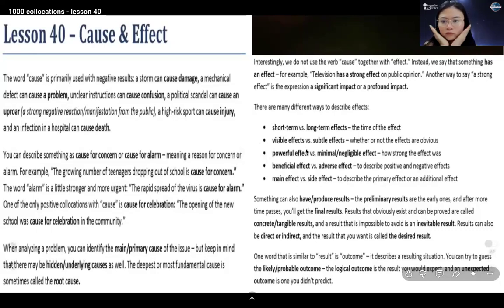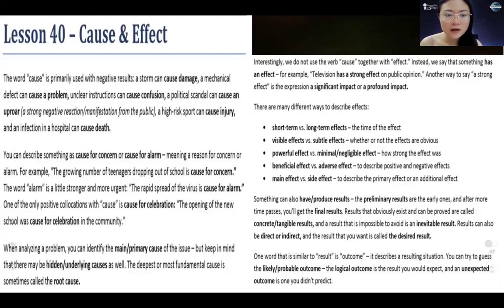Now listen and repeat to practice your pronunciation of the collocations in this lesson. Cause damage. Cause a problem. Cause confusion. Cause an uproar. Cause injury. Cause death.